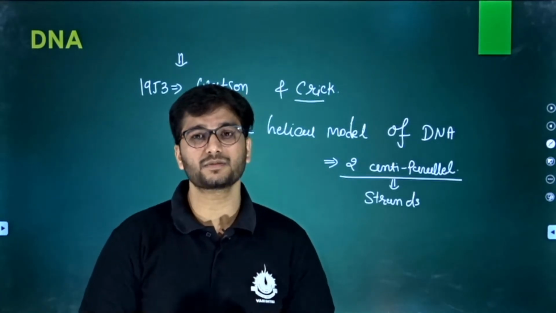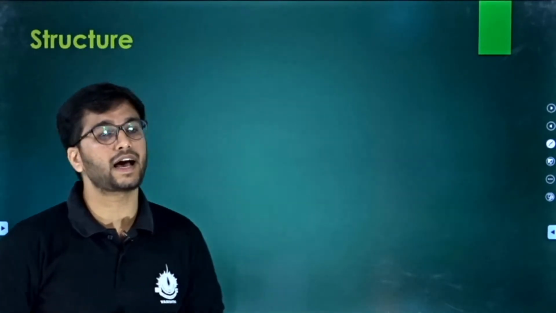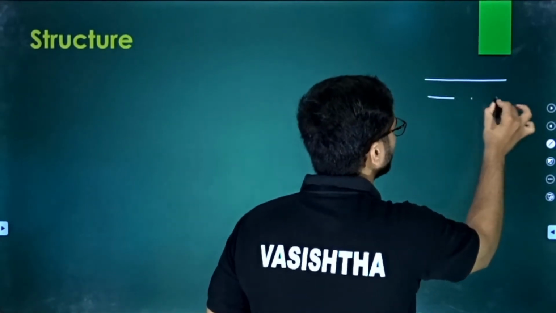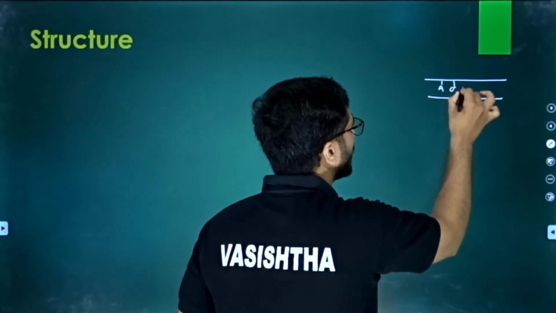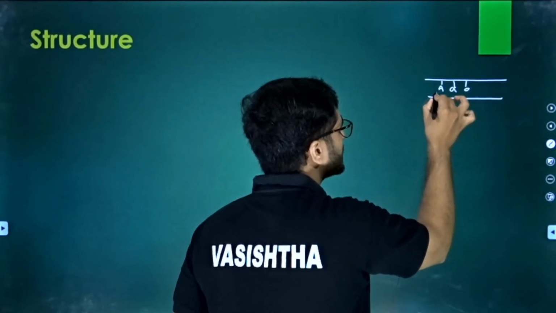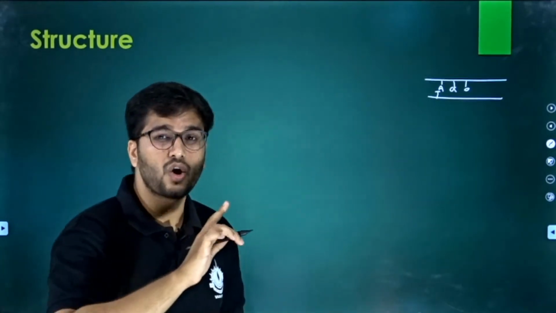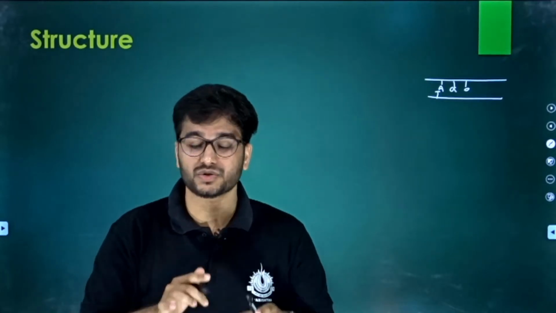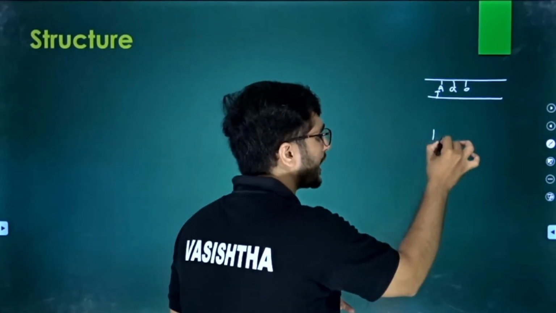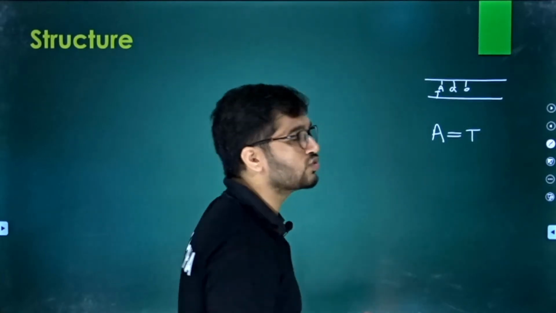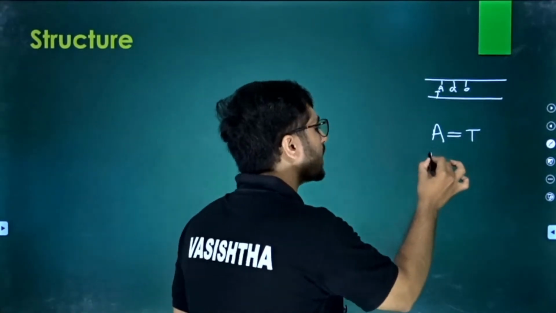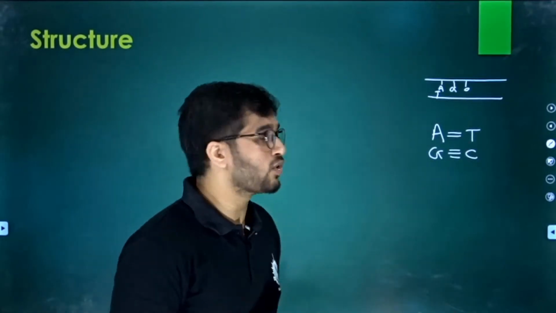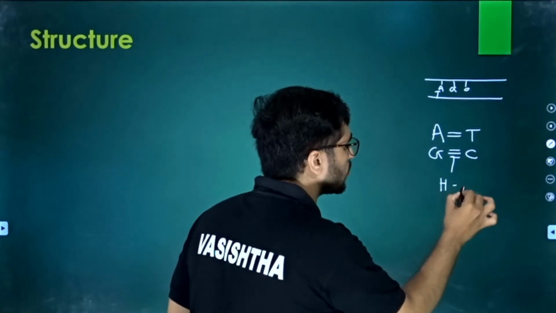Sir, how is this possible? You can only learn this with the help of a structure. So let us draw a structure. Okay, if we have a strand like this, with adenine, guanine, cytosine here, then adenine binds with thymine. Always remember there are some rules for a DNA structure. Adenine always binds with thymine with 2 hydrogen bonds, and guanine binds with cytosine by 3 hydrogen bonds. So these are the hydrogen bonds.